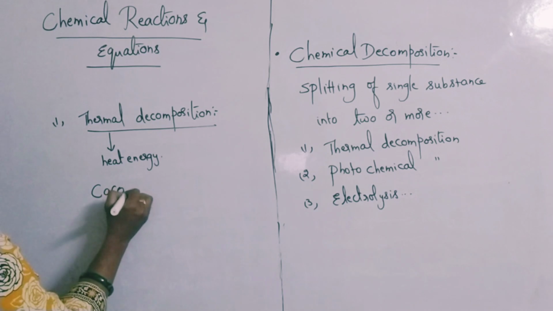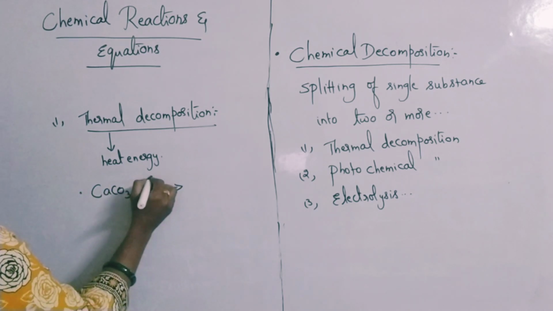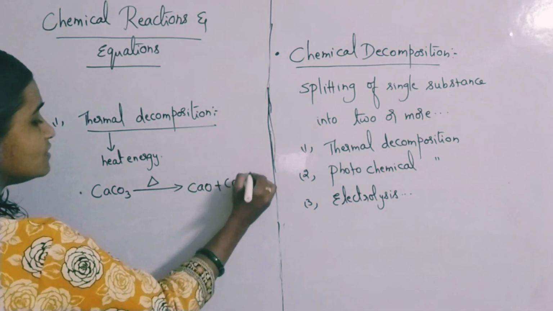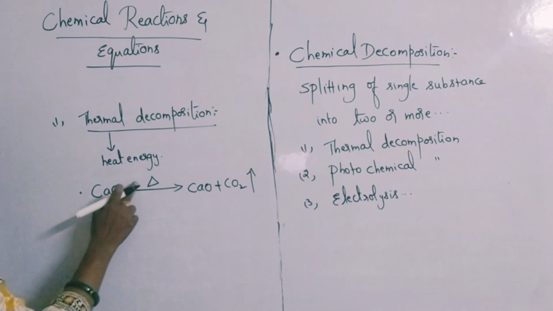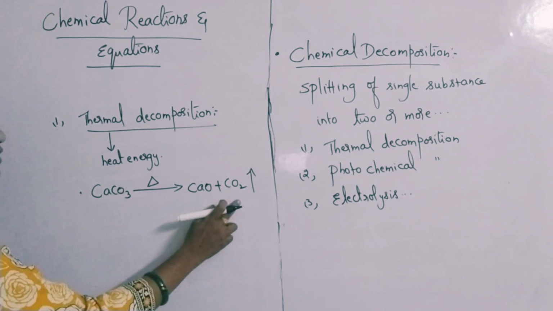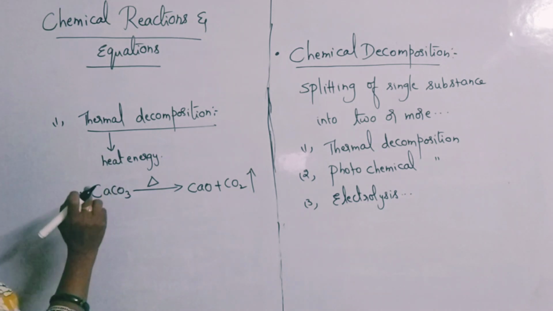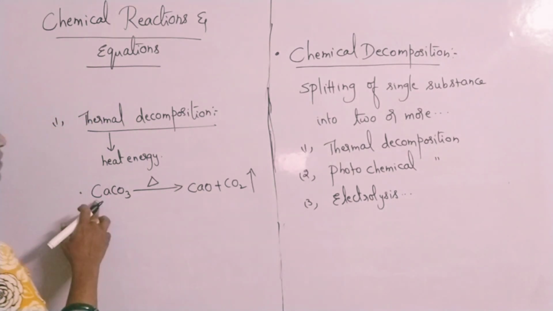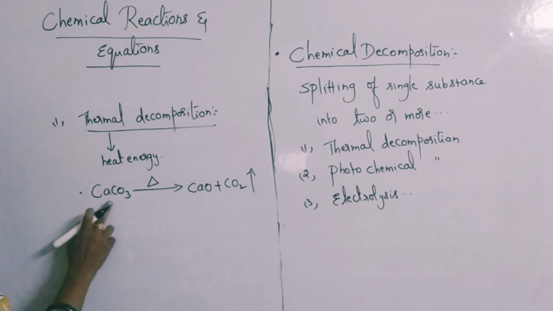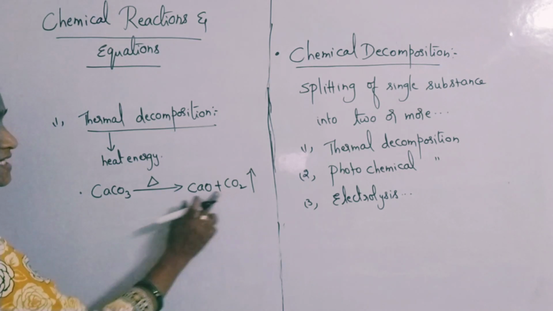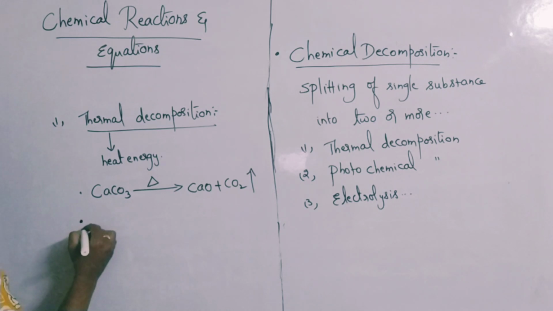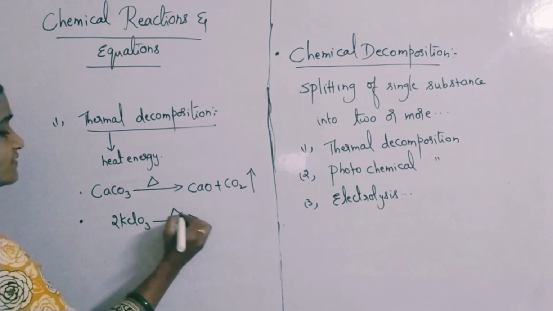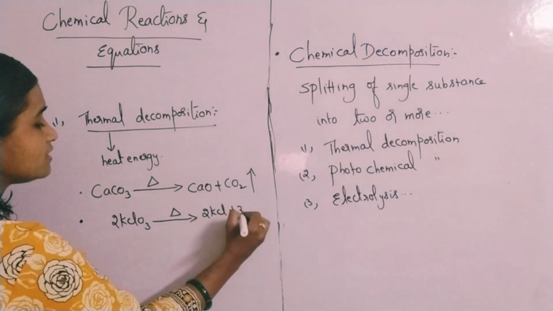Like you can take the example of calcium carbonate. On heating, it gives rise to CaO plus CO2. That means a single substance on heating splits into two substances. This is thermal decomposition. When you heat, that particular substance splits into two or more. Calcium carbonate is CaCO3, CaO is quicklime, and carbon dioxide escapes out. Same like that, you can take potassium chlorate, 2KClO3. On heating, it gives rise to 2KCl plus 3O2.